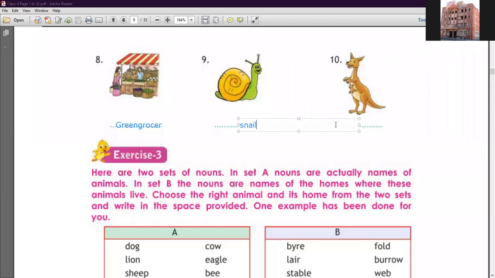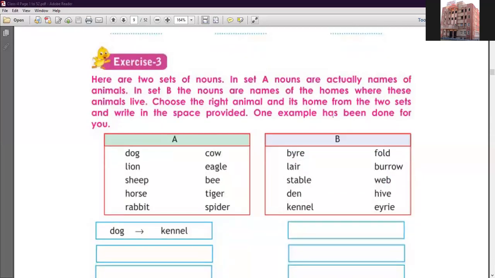Okay, number 10 image is kangaroo, KANGAROO. So this is the image. I think you have understood exercise number 2. This is a very simple exercise. Now let's start the next exercise, exercise number 3.